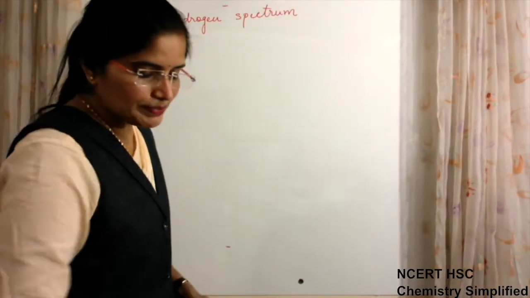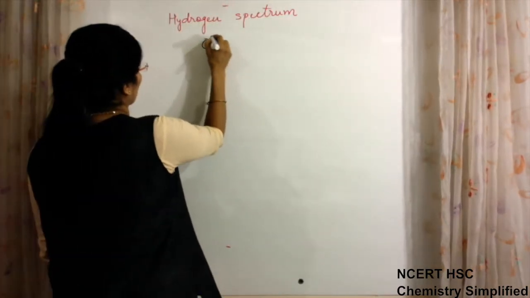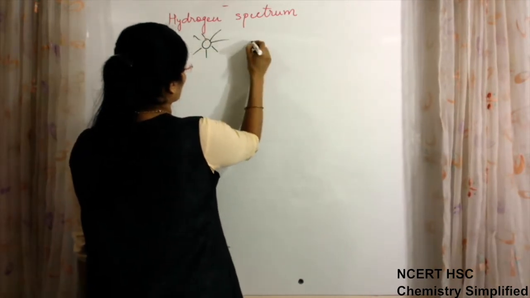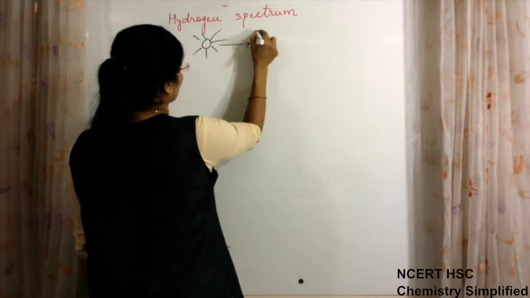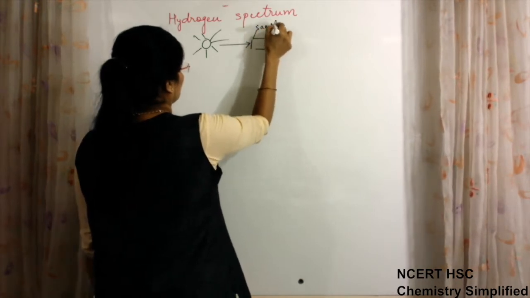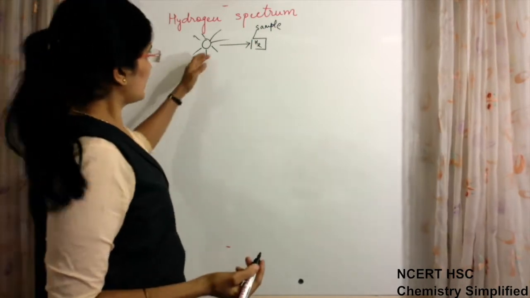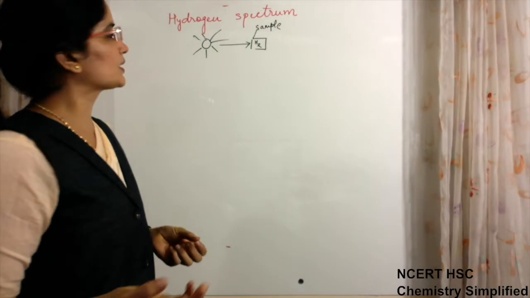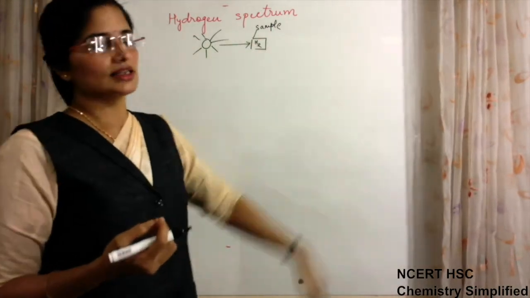Now, how is the hydrogen spectrum formed? When a source of light, maybe natural or artificial, is allowed to fall on a sample which has hydrogen molecules, the molecules dissociate to form hydrogen atoms, and those individual atoms then give the spectra.